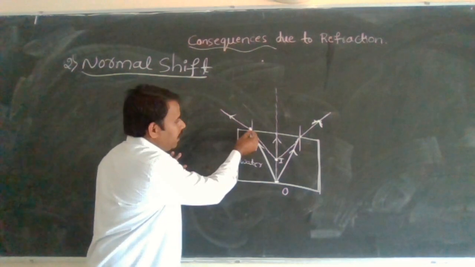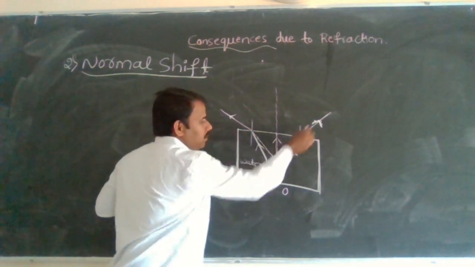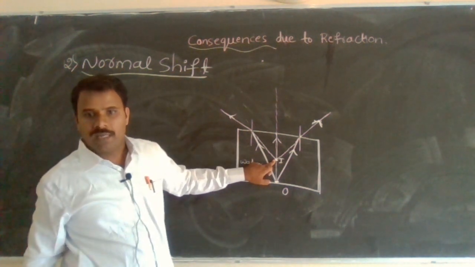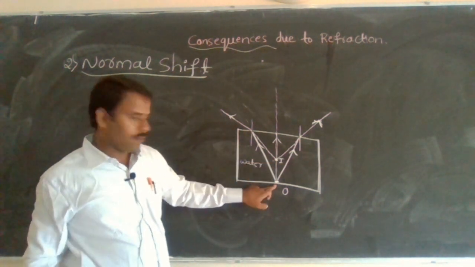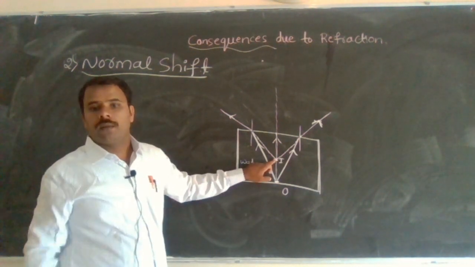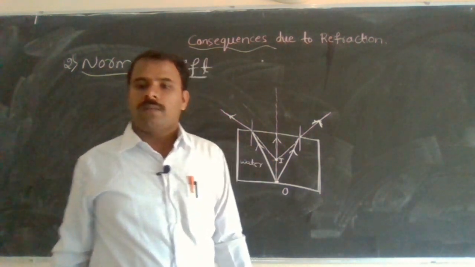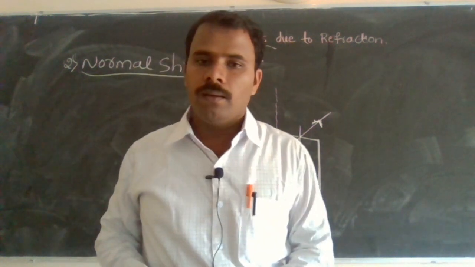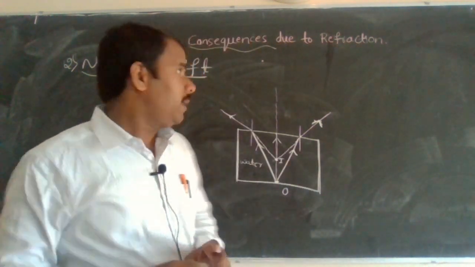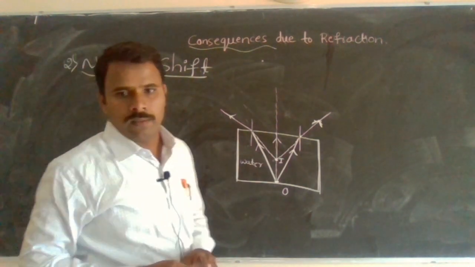Therefore, if you take the backward direction, the image is coming from this point, that is the eye. Actually the object is here, but you see it from here, higher up. Because of what? Refraction of light, that is called a normal shift.